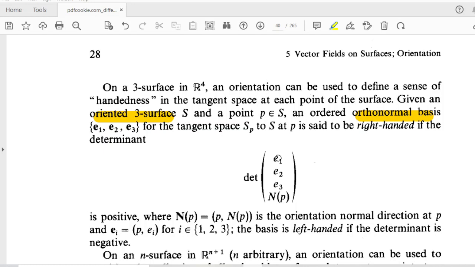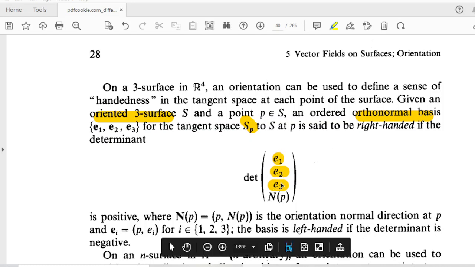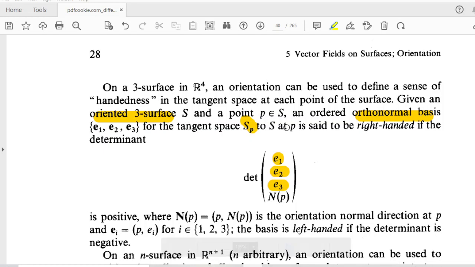So if the determinant of E1, E2, E3, they are orthonormal basis of our N surface, orthonormal basis for the tangent space SP. And this particular surface right-handed എന്ന് പറയണമെങ്കിൽ ഈ determinant